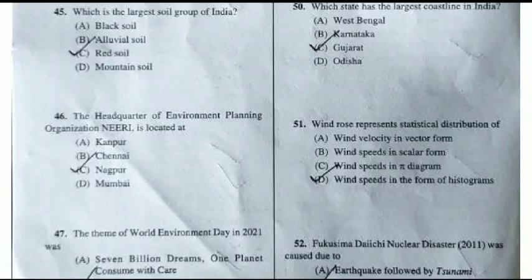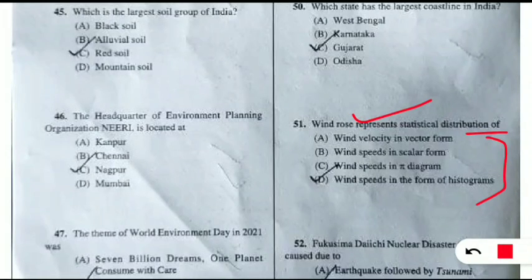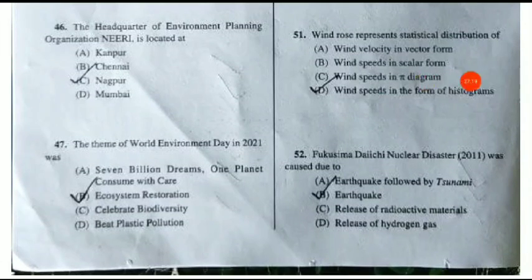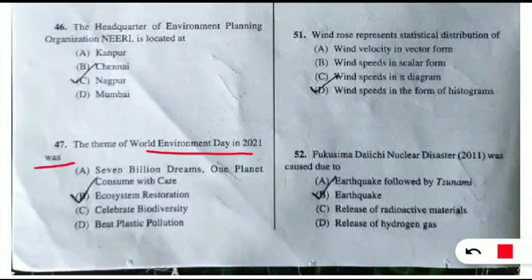Next question is from windroses. The question was, windroses represent the statistical distribution of what? Here the correct option will be option number 1. It represents the statistical distribution of wind velocity in vector form. Coming to the next question. Next question number 47. The theme of World Environment Day in 2021 was what? So it was ecosystem restoration.